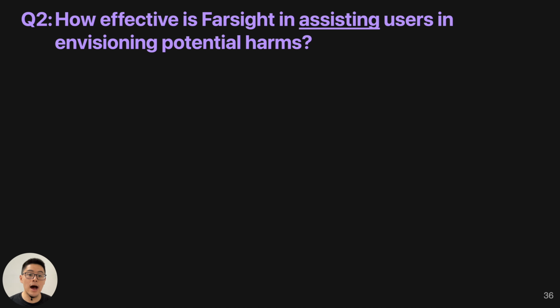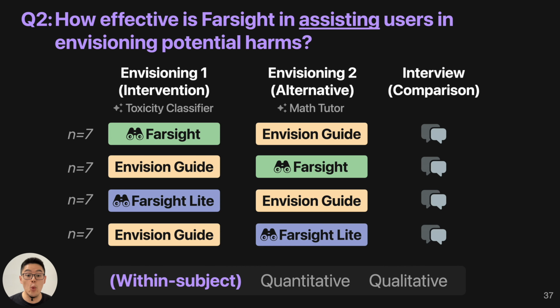Then we want to study how effective Farsight is in assisting users in envisioning potential harms. So here we design a within-subject study. We put different participants into 4 condition groups to let them try out different tools: Farsight, the envisioning guide, and so on. We swap the order to mitigate ordering effects. Then, similar to the first study, we have an interview asking participants to compare the tools they used, with pros and cons for each.